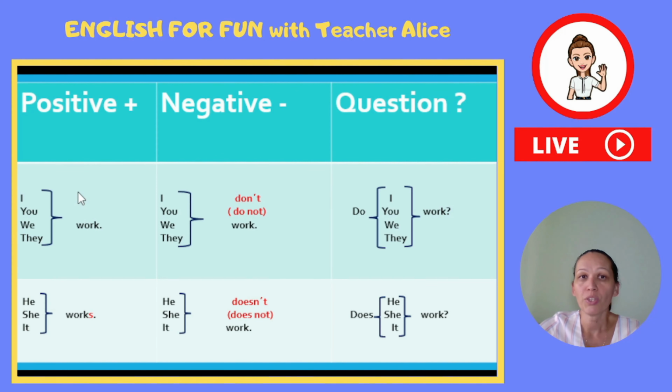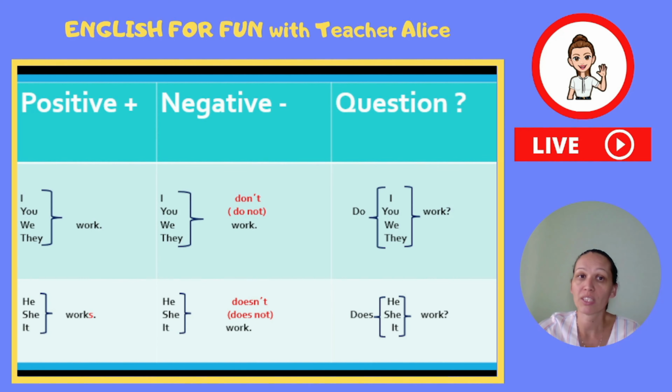So when we want to use present simple in a positive sentence with subjects I, you, we, and they, we only use the normal form of the verb, like here, work. I work. You work. We work. They work.